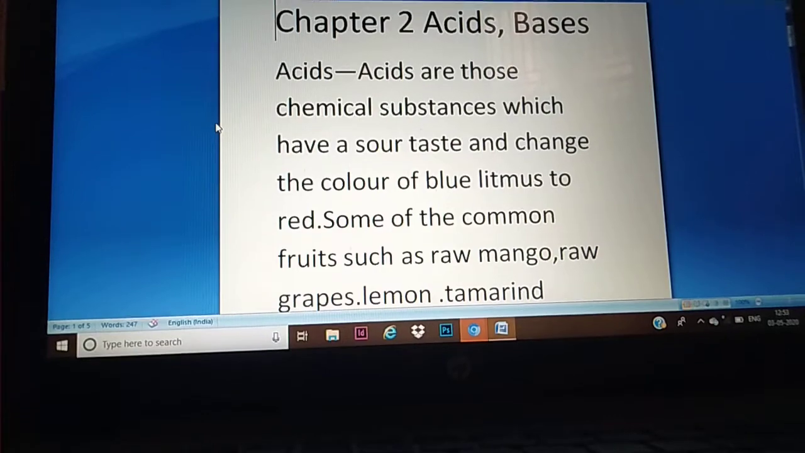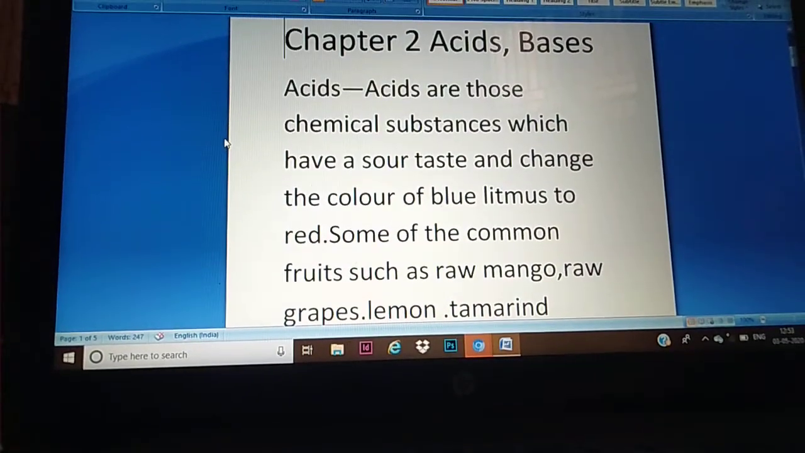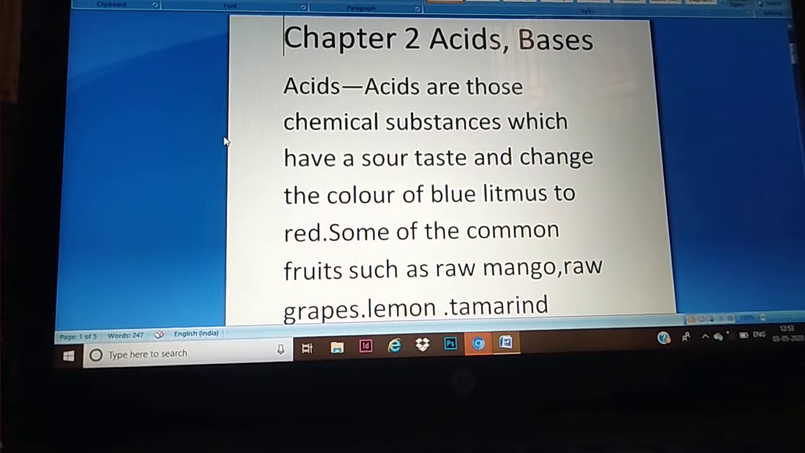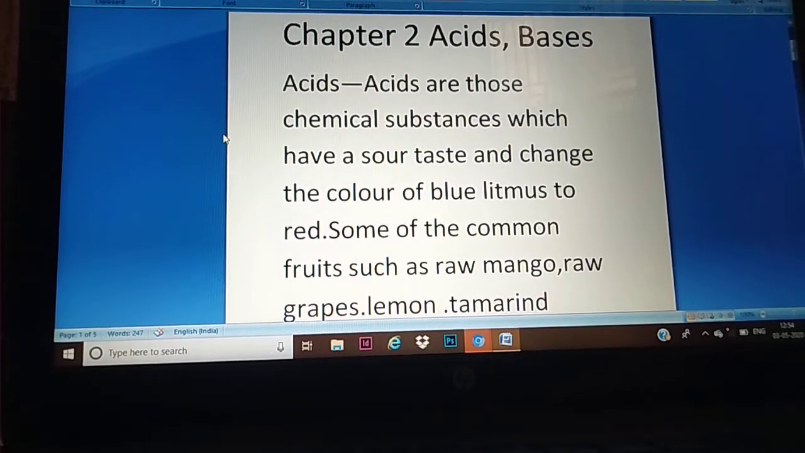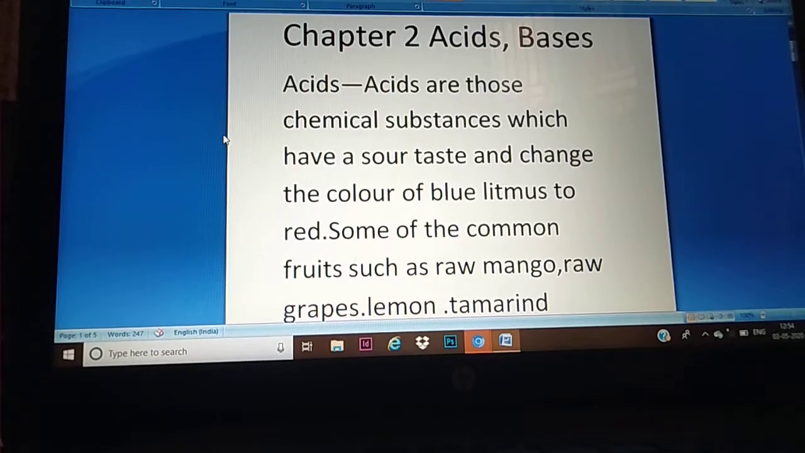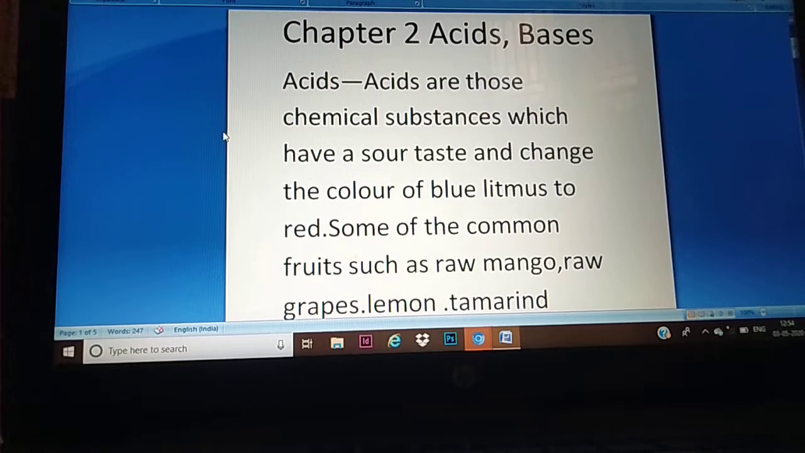So I have completed your first chapter, chemical reactions and equations. Now today I am going to start the second chapter of your chemistry, that is acids, bases and salts. So in that I am going to tell you first about the acids.